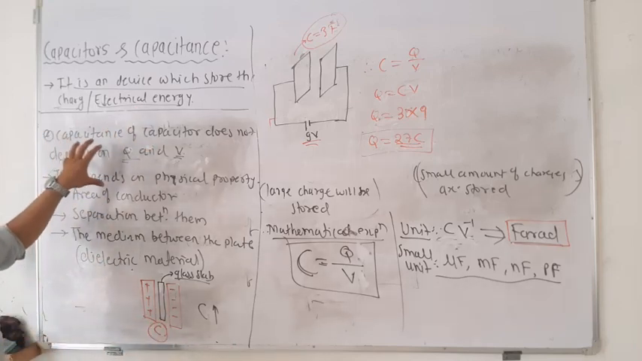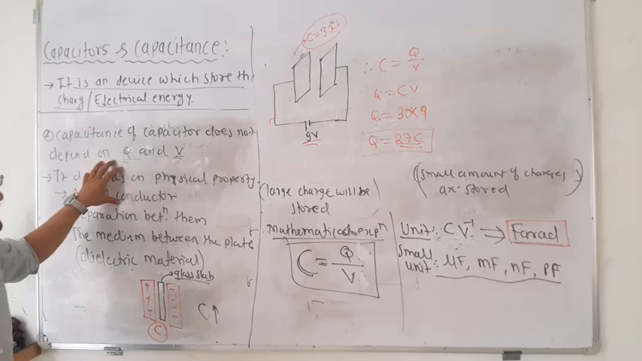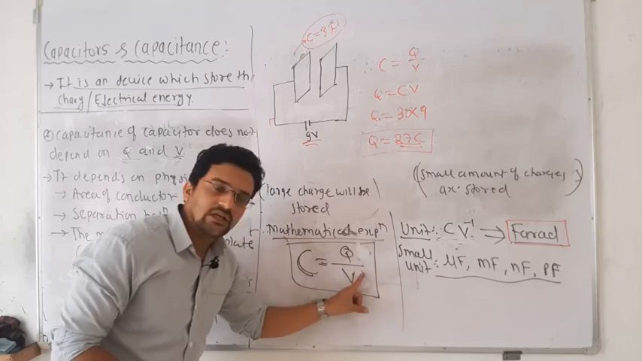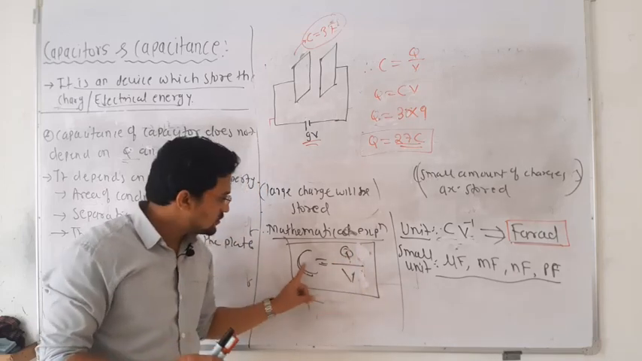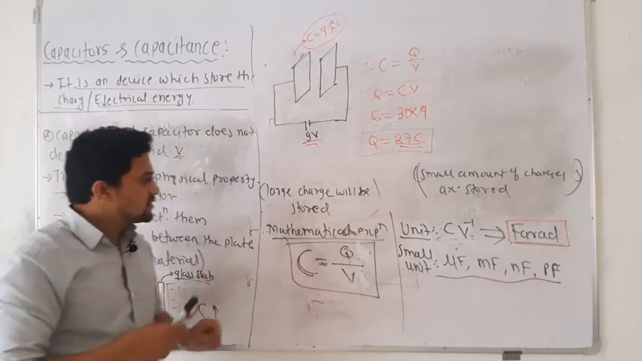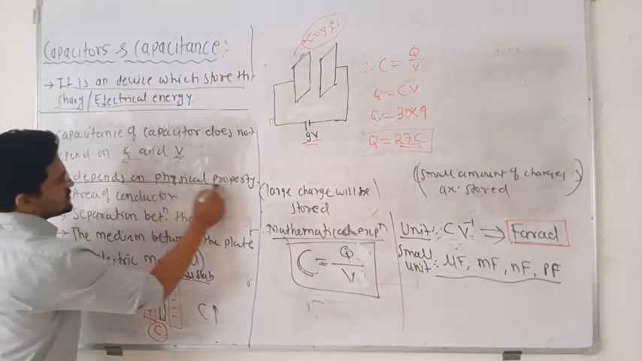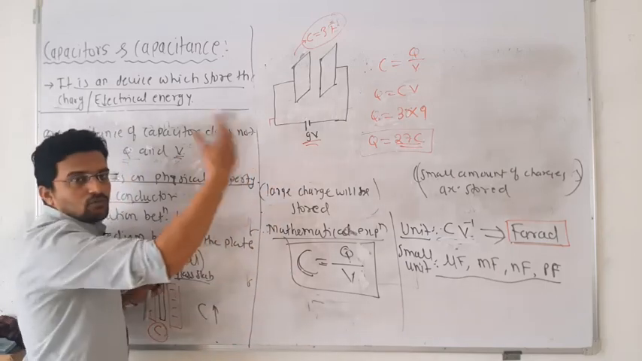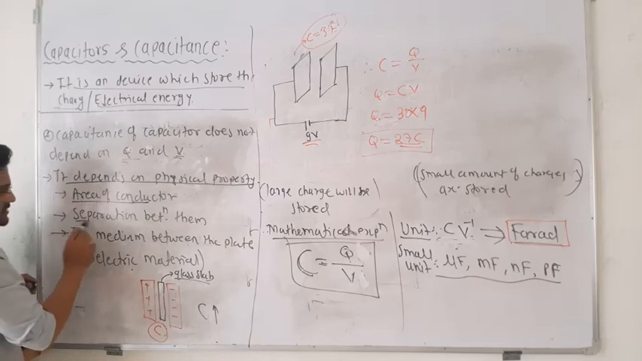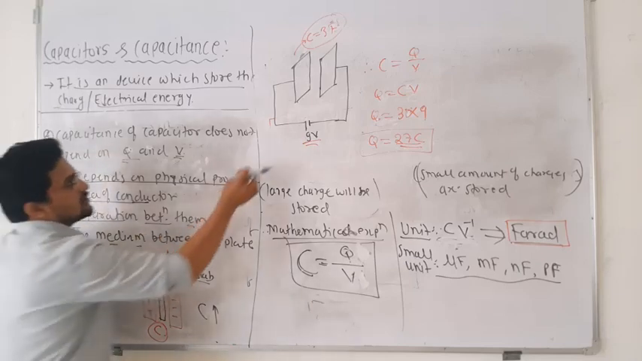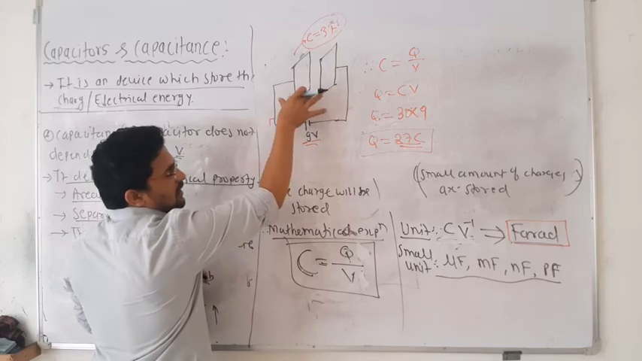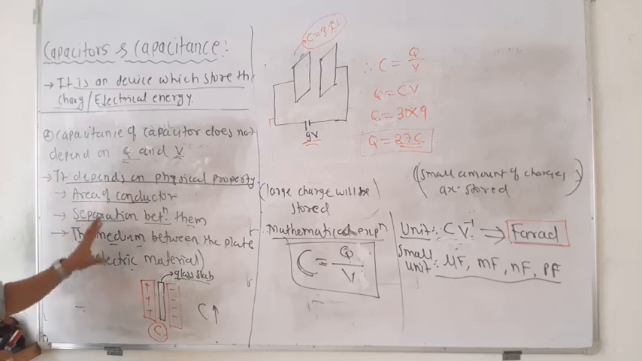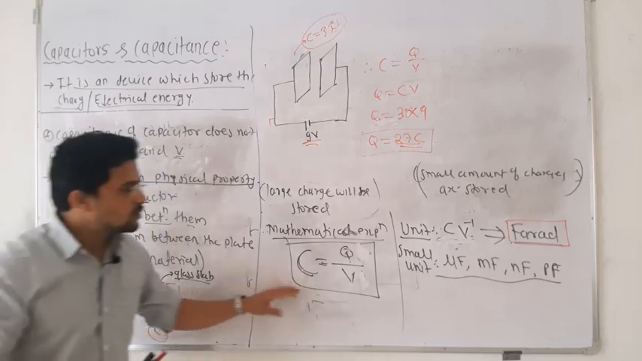And the capacitance, how does it depend? The capacitance of the capacitor does not depend on Q and does not depend on V, because as Q increases, V also increases, so the ratio remains constant. That's why the capacitance is constant. But the capacitance depends on physical properties, meaning the area of the conductor. If the area is more, the capacitance is more. And then the separation between them: if I increase the separation, what will happen to the capacitance? If I decrease the separation, what will happen? So the capacitance depends on these parameters. Remember this equation and the unit.